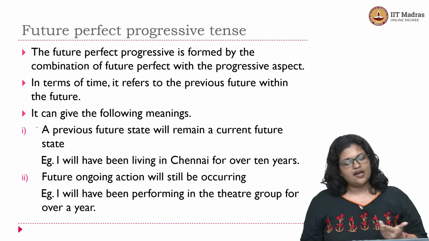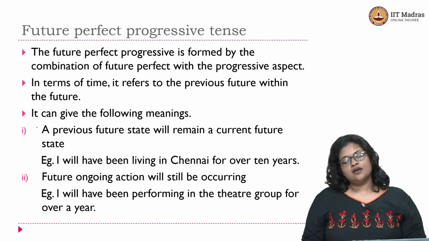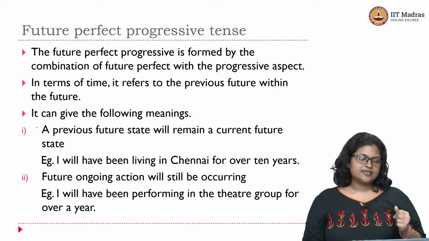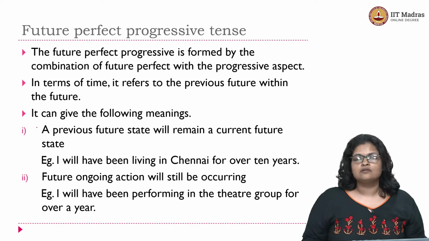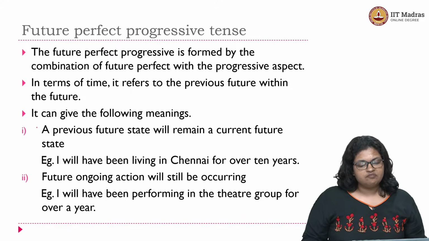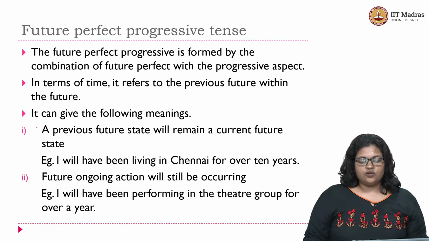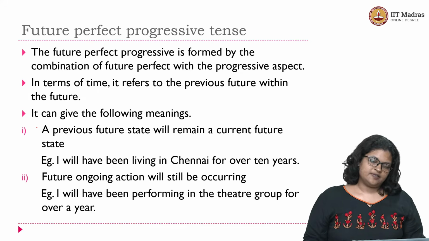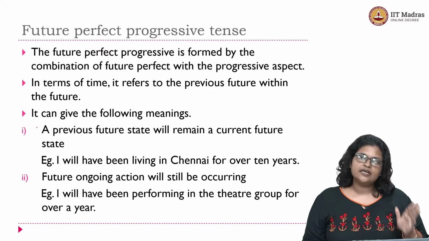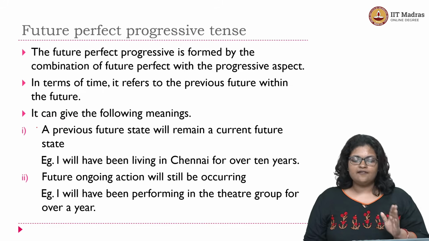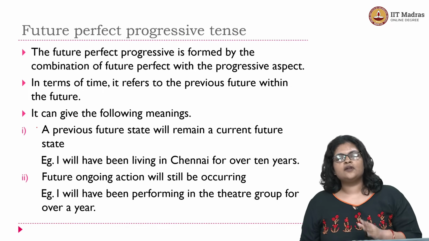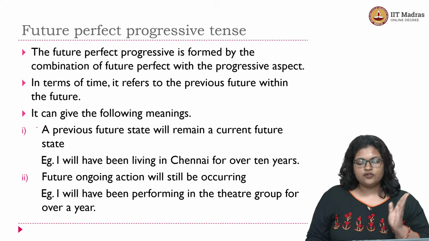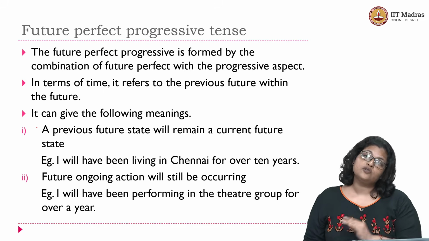So the first one you have here is a previous future state that will remain in a current future state. Okay, so let's look at the example to understand this point in a clearer way. So you have, I will have been living in Chennai for over 10 years. What we know is that this is certainly a previous future event, right? I will have been living, and a previous future event that would be in progress for some time. Right? So a future state that will remain a current future state.